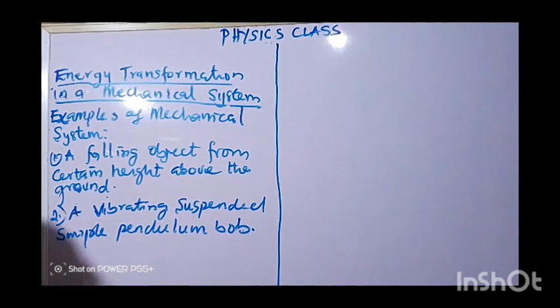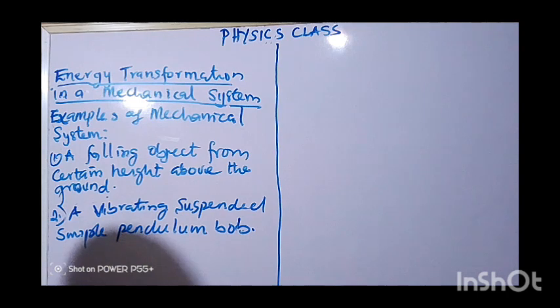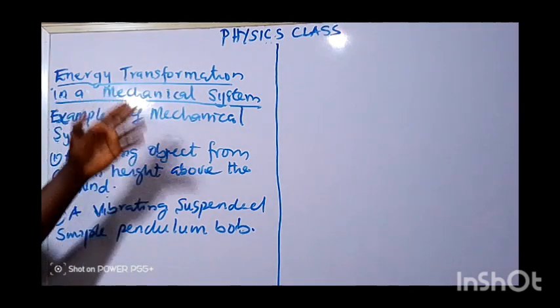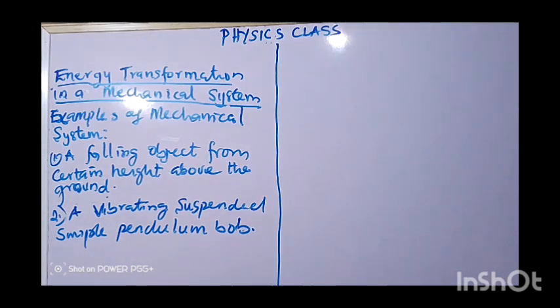In our last lesson, we started the topic energy transformation, and we defined the principle of conservation of energy: in an isolated or closed system, the total energy is conserved or remains constant, or energy can neither be created nor destroyed in a closed system during transformation. So today, we want to continue from where we stopped, that is energy transformation in a mechanical system.